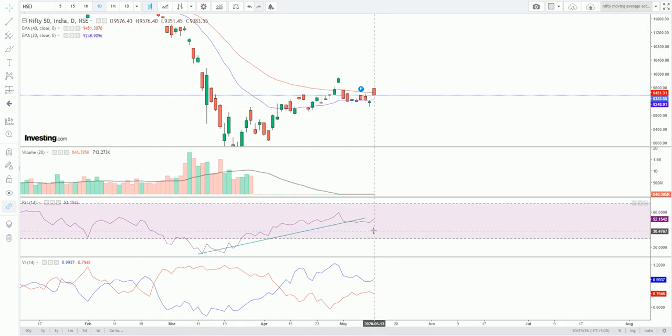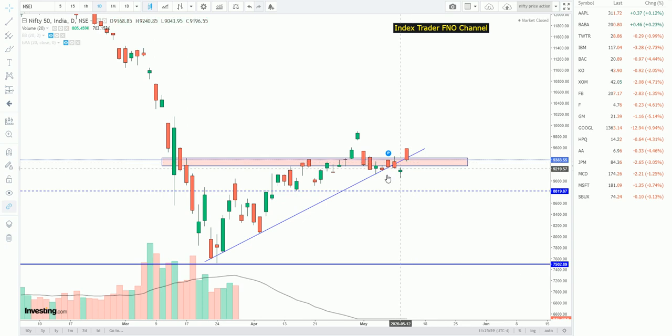Even the indicators are becoming flat, even though there is a slight up in the RSI, but that also is because of the gap up. And if it continues tomorrow also, then we can say that the trend will be up, but as of now it is flat. So next we move on to the next setup.